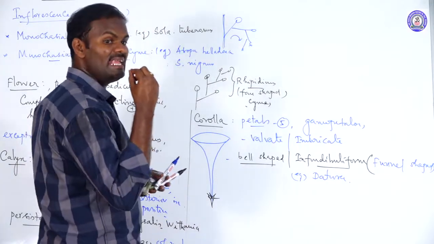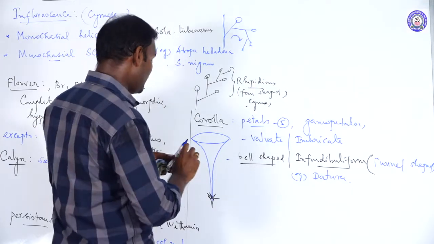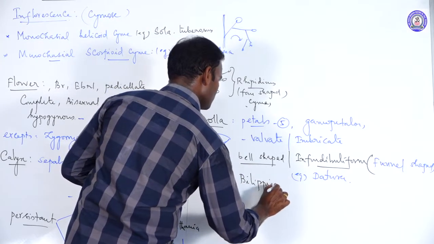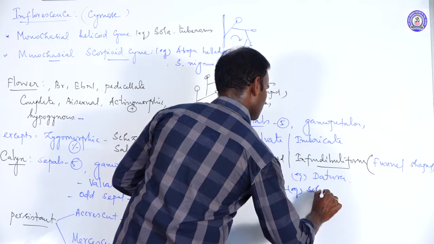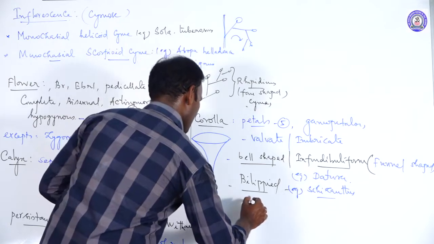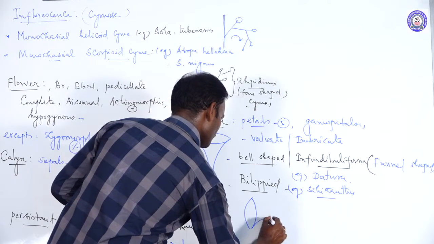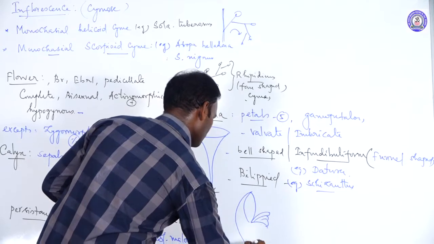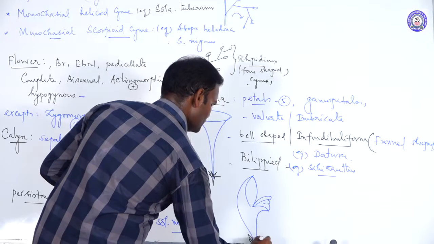But some species are bilabiate. Petals are divided into two lips, bilipped or bilabiate. Bilipped corolla, for example, Salvia.